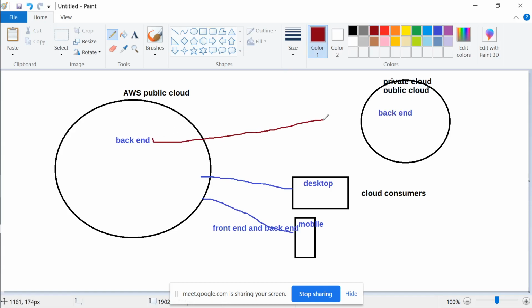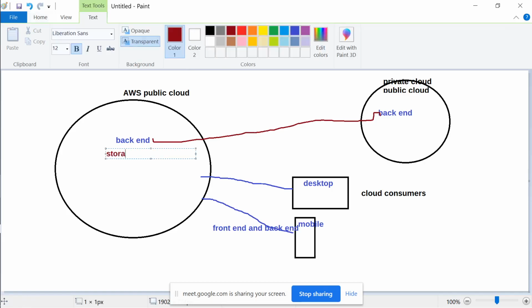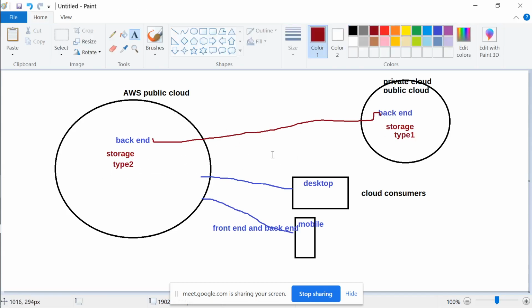So these backends can also talk to each other, right? Sometimes we are sharing storage. Let's say I have a storage over here, and there's a storage over here. This storage may be of a particular type 1, and the storage inside here may be of type 2. So we are dealing with cross cloud communication, plus we are dealing with cross device communication.